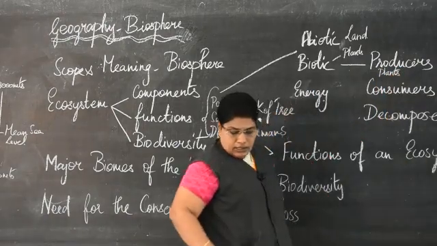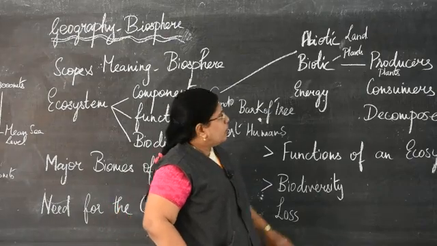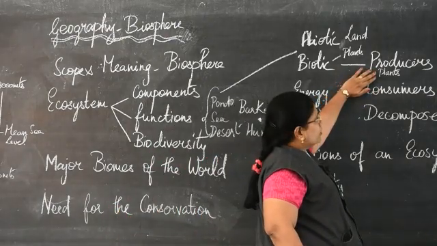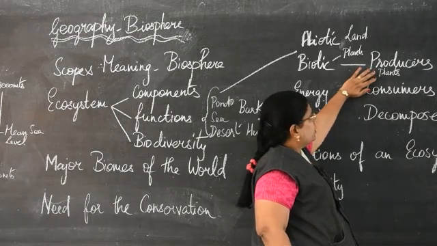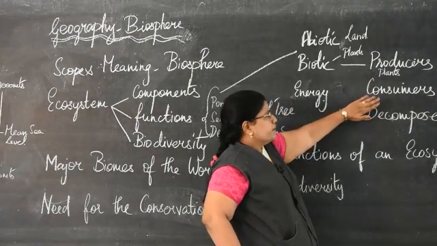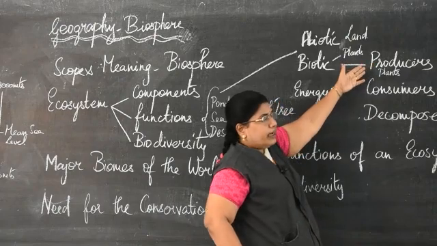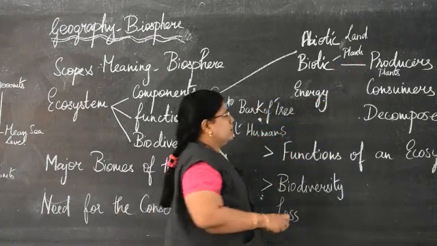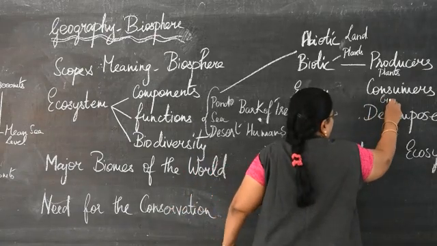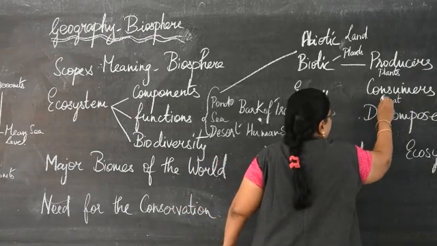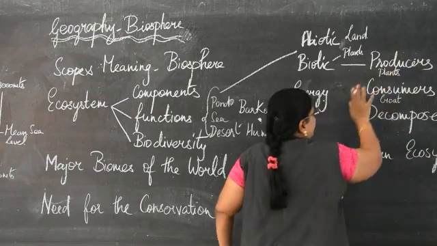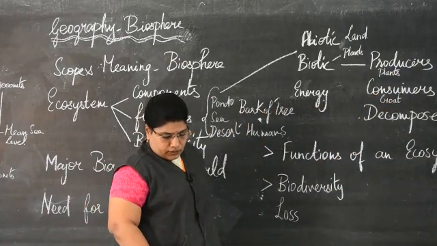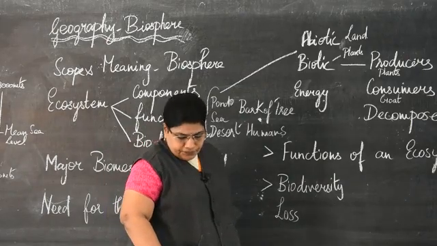Consumers depend on the producers directly or indirectly. So the animals that eat these plants are called consumers. They may be directly or indirectly dependent on the producers. For example, goat. Goat eats grass, so it is directly dependent on the producers for its food.